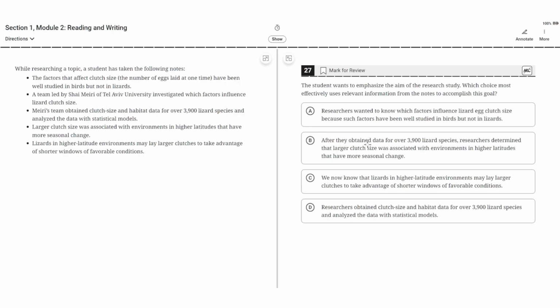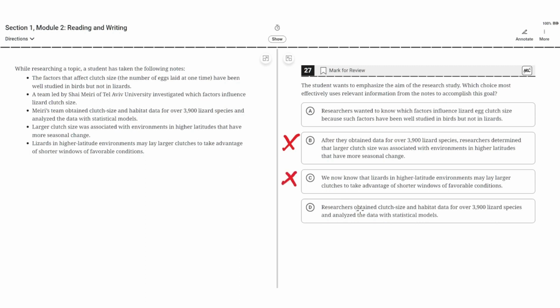B. After they obtained data for over 3,900 lizard species, researchers determined that larger clutch size was associated with environments in higher latitudes that have more seasonal change. This is incorrect because this presents the conclusions or findings of the research study, not the aim of the research study. C. We now know that lizards in higher latitude environments may lay larger clutches to take advantage of shorter windows of favorable conditions. This is incorrect for the same reason as B, because it presents the conclusions of the study, not the aim of the study.